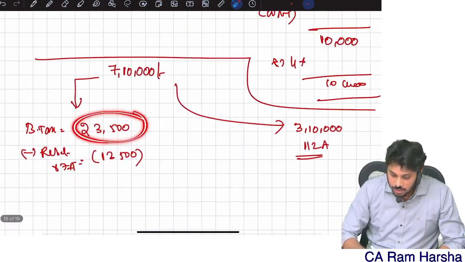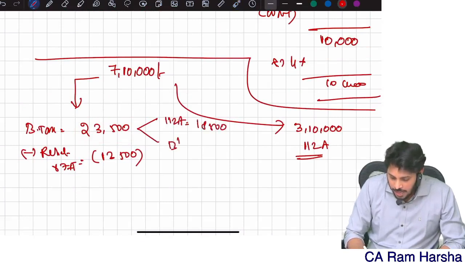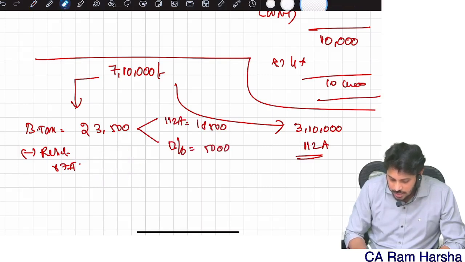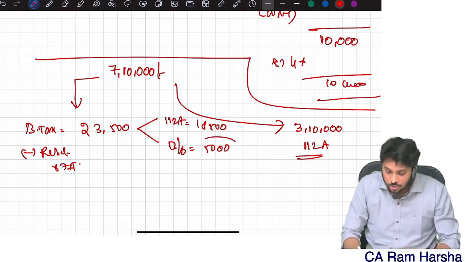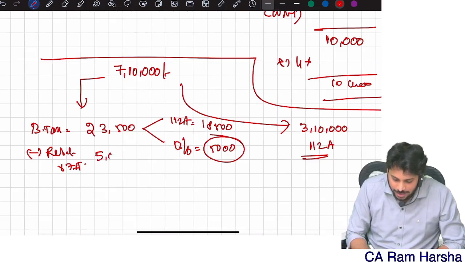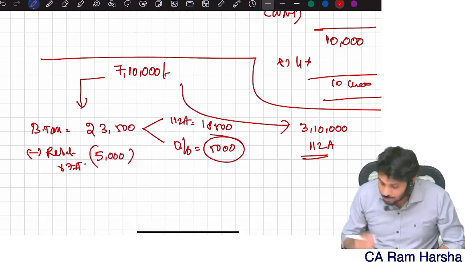In this 23,500, the 112A tax portion is the balancing figure. So I cannot claim rebate on the 112A tax portion. Therefore, I will restrict my rebate. Exactly. Able to understand? You understood how to compute?